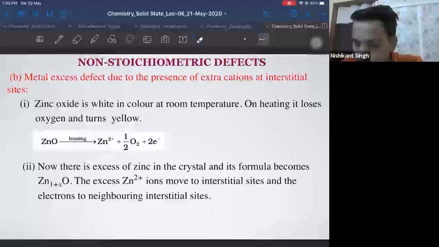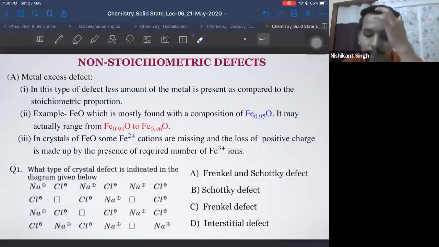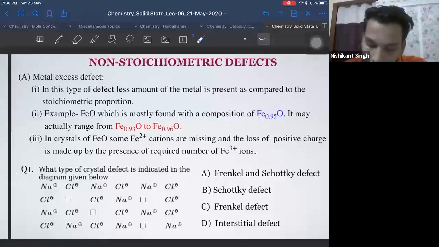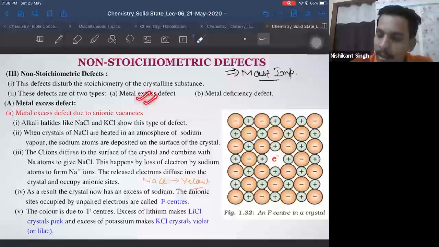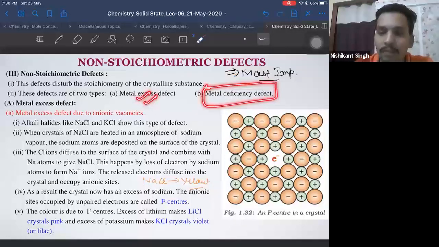Now, the last defect we have to study is the metal deficiency defect. We have already seen this. Metal excess defect is done. Now we are going towards metal deficiency defect. Okay?